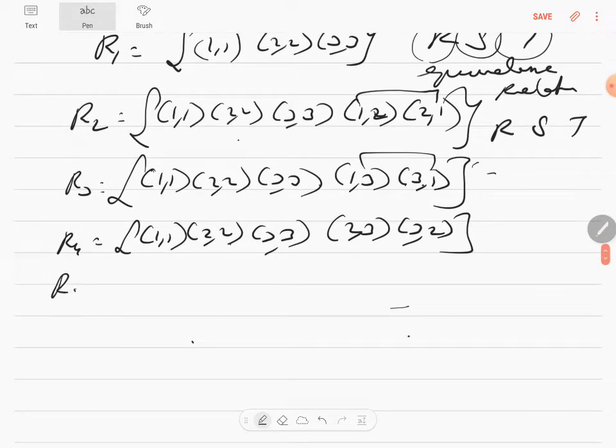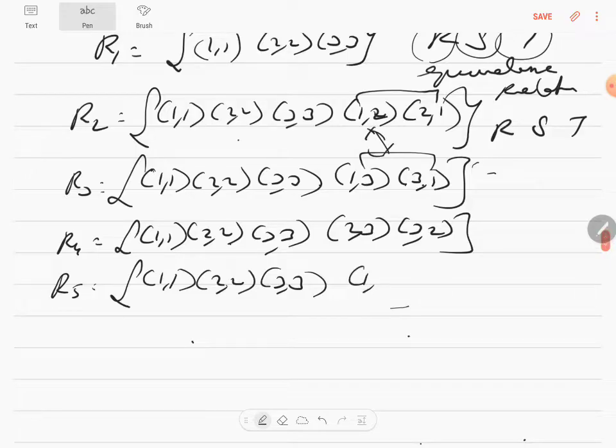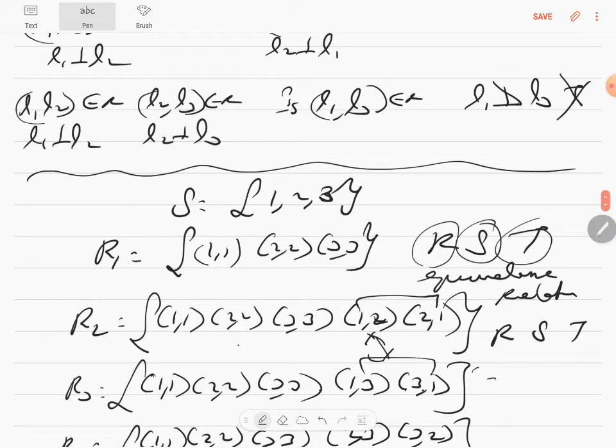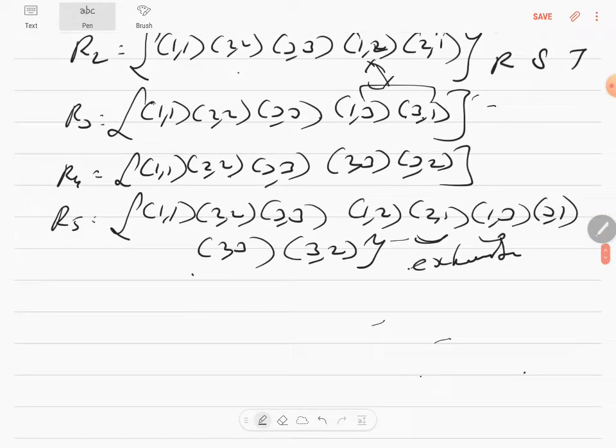Here comes relation 5 where I'm trying to write (1,1), (2,2), (3,3). I'm going to take 2 at a time. I can include a (1,2), make it (2,1). Also I write (1,3) and a (3,1). I am trying to close it, thinking that it will be equivalence. But look at this, I have a (2,1) and a (1,3). Do I have a (2,3)? So which means it is not transitive. So in order to make it equivalence, I have to write a (2,3). And in order to make this symmetric, I have to write a (3,2) and close. That's made it exhaustive. I've used up everything. So relation 5, beyond this I cannot write anything more.